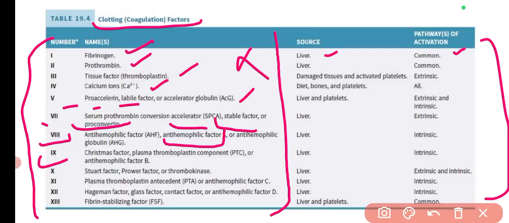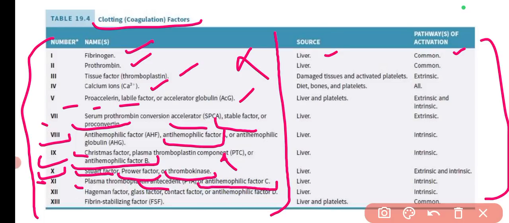Factor 9 is anti-hemophilic factor B, also known as Christmas factor or plasma thromboplastin component. Factor number 10 is Stewart factor, Prower factor or thrombokinase. Factor 11 is anti-hemophilic factor C, also known as plasma thromboplastin antecedent. Then factor number 12 is Hageman factor, which is also known as glass factor or contact factor, and it